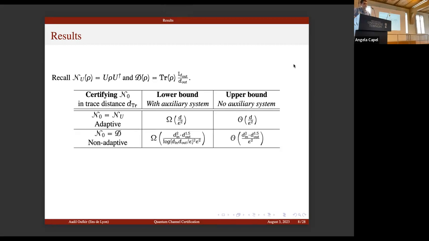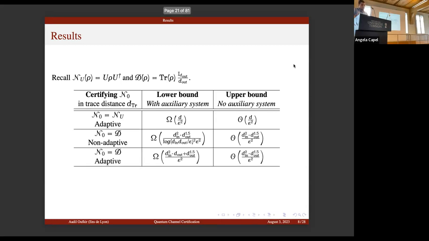Next, if we want to certify whether a channel is a depolarizing channel, we can characterize the optimal complexity of ancilla-free algorithms in the non-adaptive setting. This is given by order d-in squared d-out to the 1.5 over epsilon squared. And here again, the upper bound is achieved by an ancilla-free algorithm, and the lower bound applies even for ancilla-assisted algorithms. Finally, in the adaptive setting, we can only provide a weaker lower bound, and the gap is at most a square root.